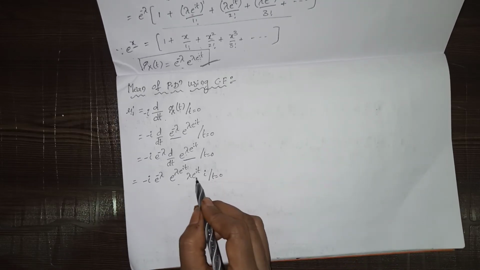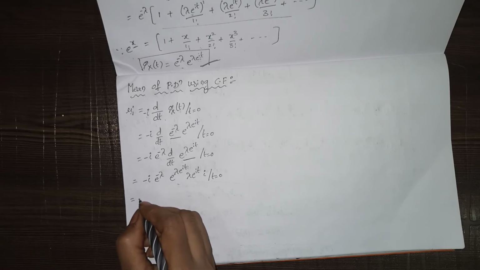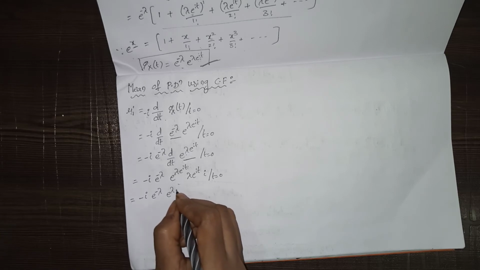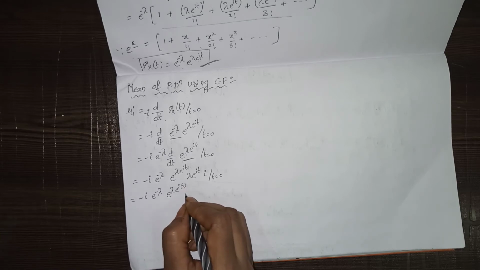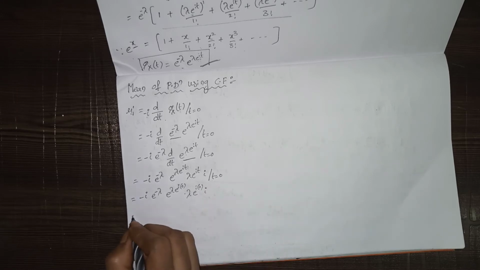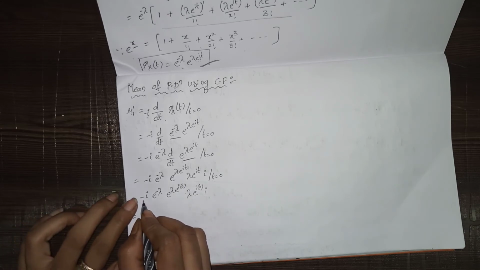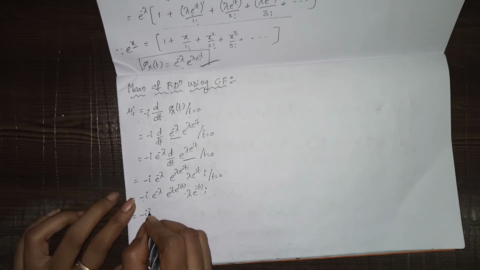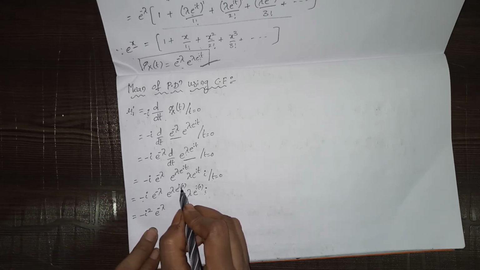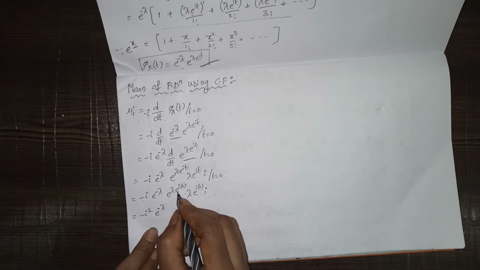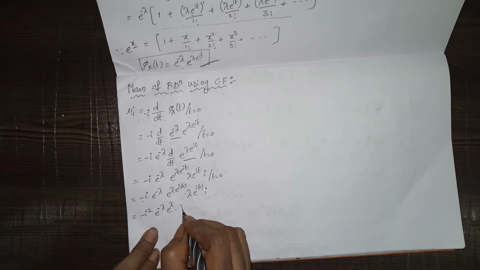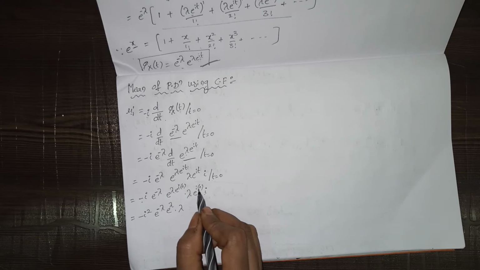Now we have to substitute t equals 0. That equals minus i into e power minus lambda into e power lambda into e power i into 0, into lambda into e power i into 0, into i. That equals minus i into i, that is minus i square, e power minus lambda, here e power lambda into e power 0. E power 0 is nothing but 1, so finally only e power lambda into lambda will remain, because e power 0 is 1.